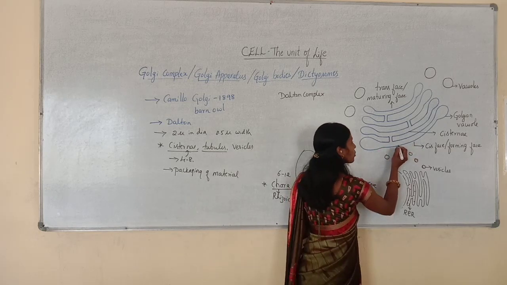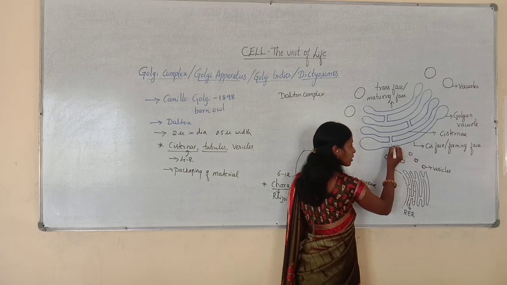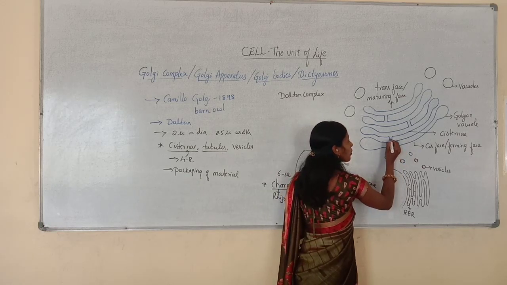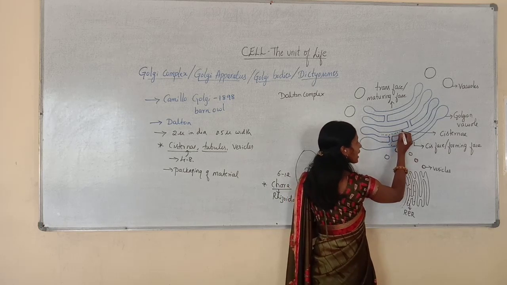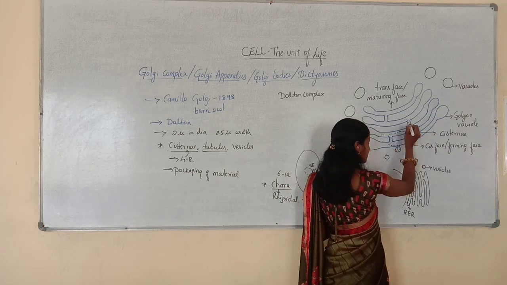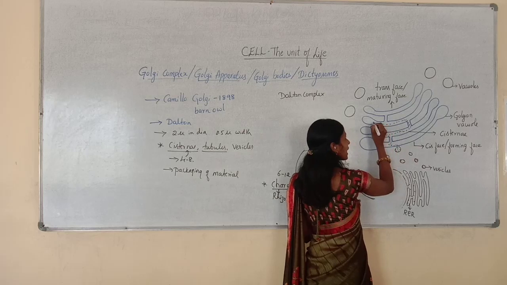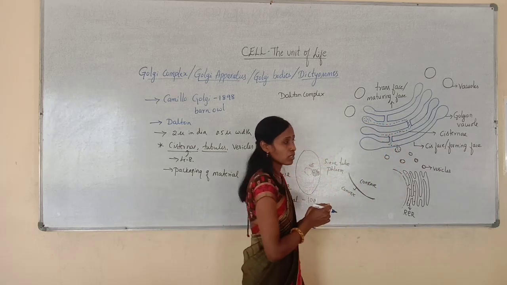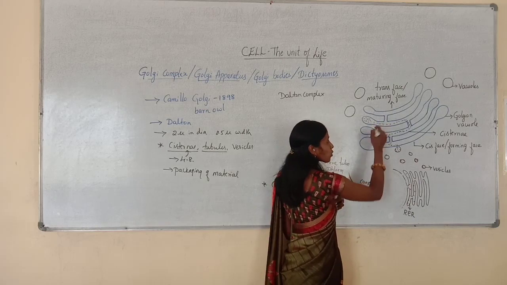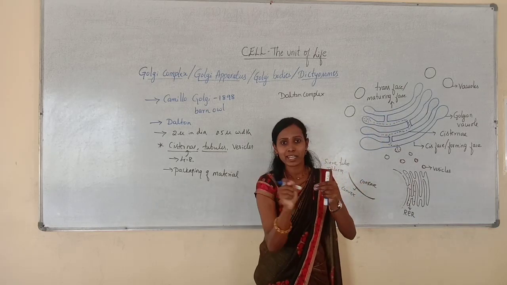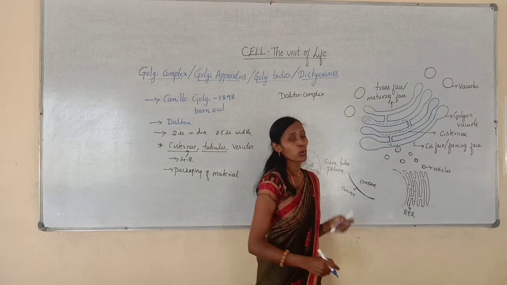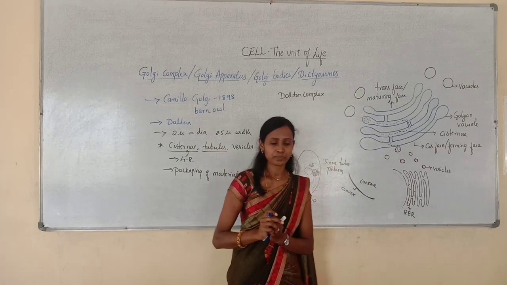Later, these proteins that are synthesized by ribosomes move through the system and are modified. Later they will be packaged in these Golgi vesicles. After packaging, the expanded region may be pinched off to form either vacuoles or lysosomes.